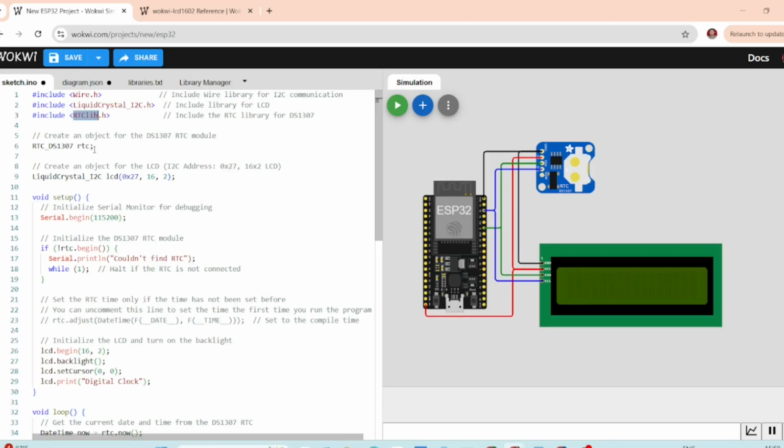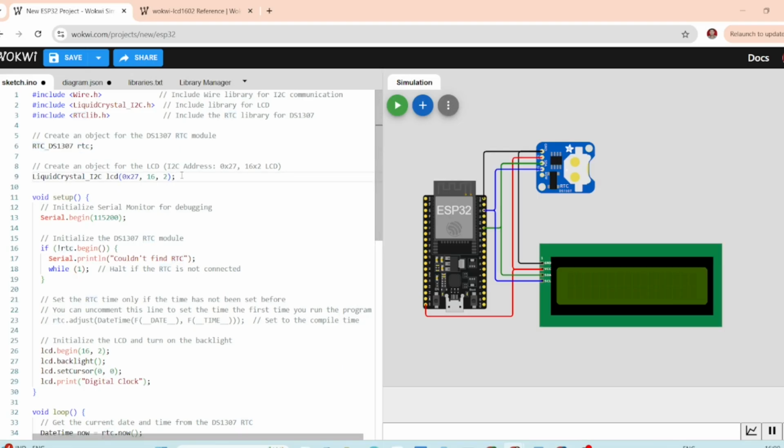RTClib. This library is specifically for working with RTC modules like DS1307 and DS3231. RTC_DS1307. An object is created from the module. This object will be used to access the RTC methods to read the date and time.